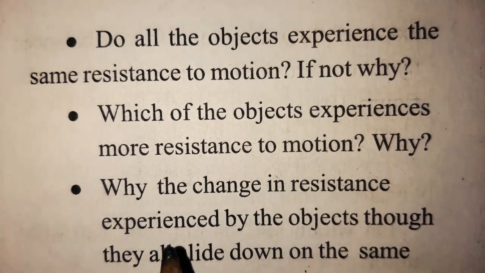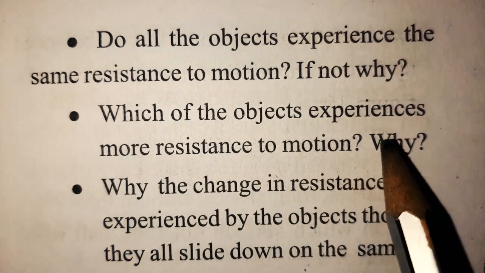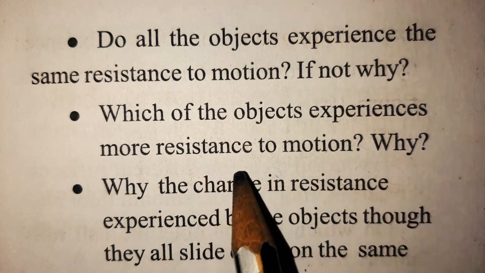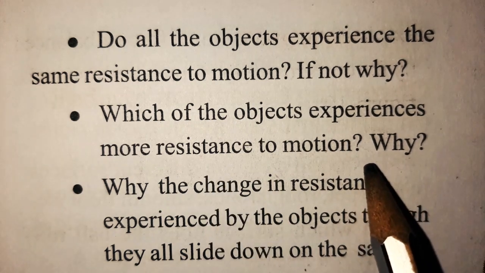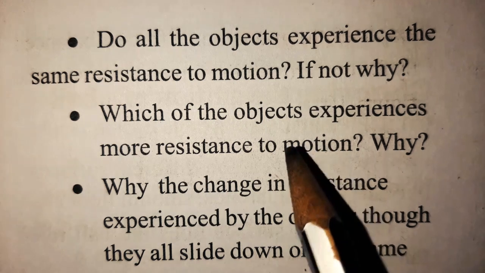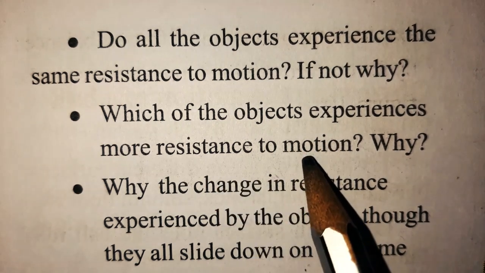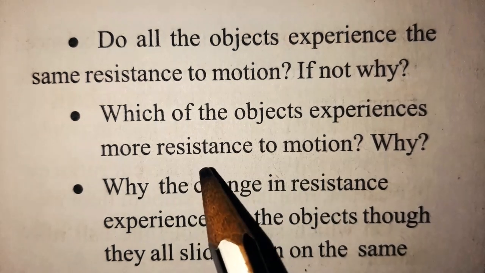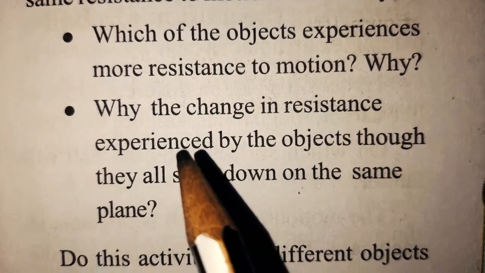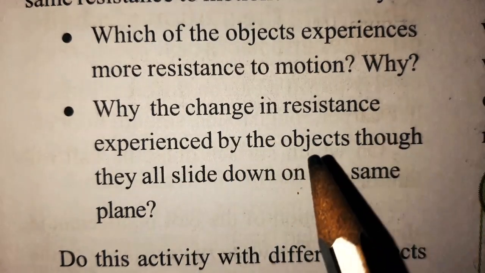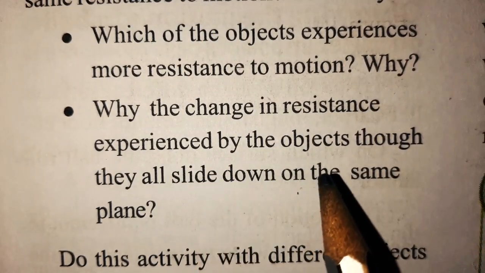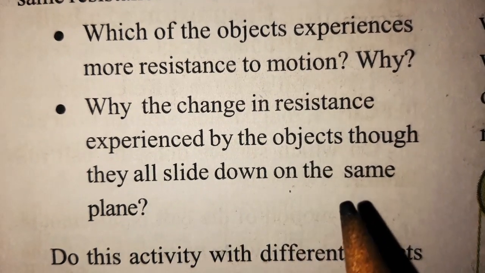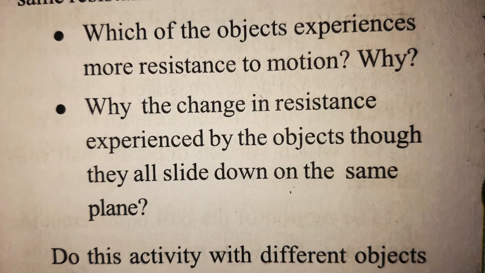Next question: which of the objects experiences more resistance to motion, and why? We have observed that it is the eraser, because its surface is more rough. That is why it experiences more resistance. And the next question: why is there a change in resistance experienced by the objects, though they all slide down on the same plane? So what is the reason?